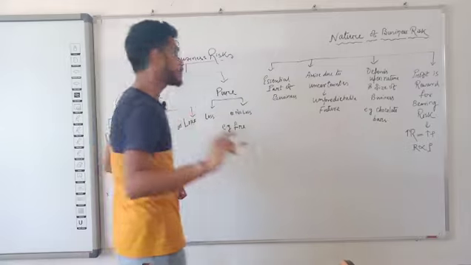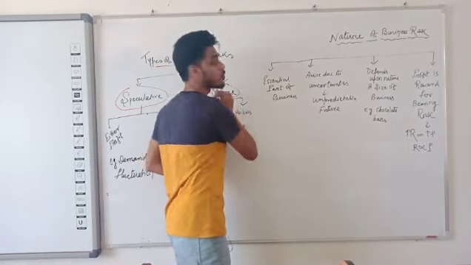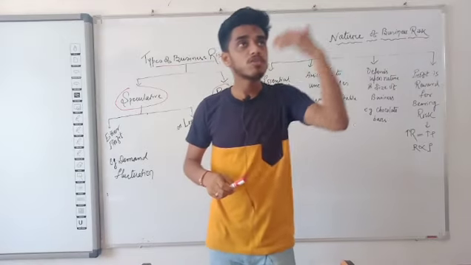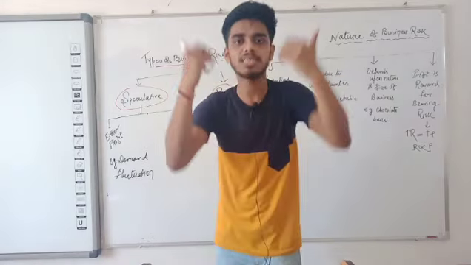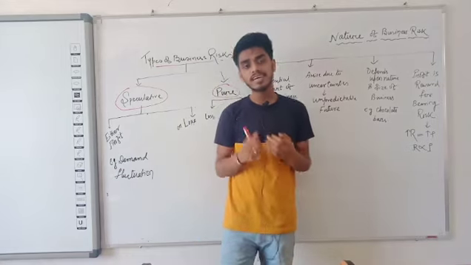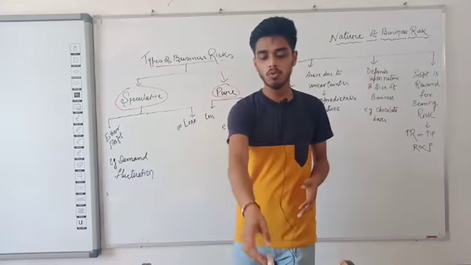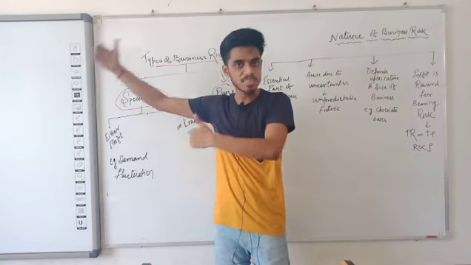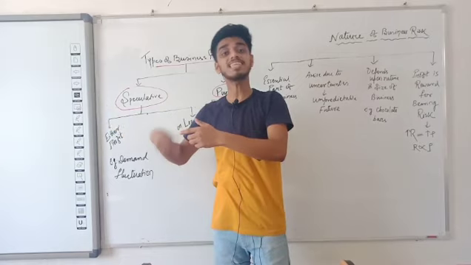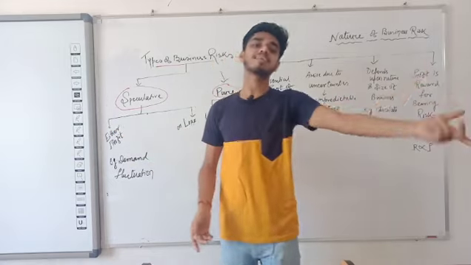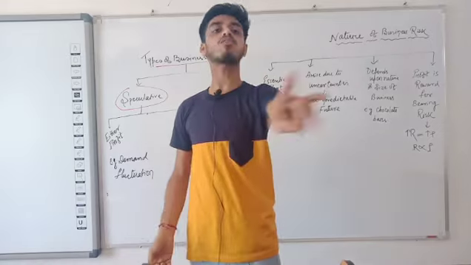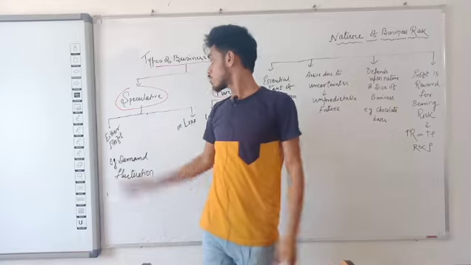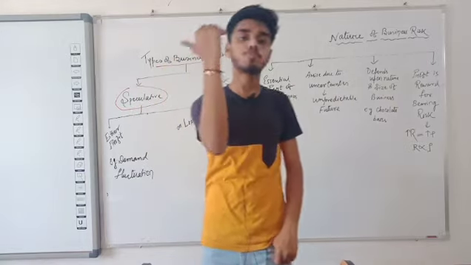One is speculative risk and the other is pure risk. When the word speculative is there, it's a kind of speculation, a kind of forecasting. It's not what is happening today. You are foreseeing that it may occur. You are not saying that it occurs; it may occur or may not occur. That is the kind of speculation. I am expecting it. So it's a kind of risk from the speculation point of view.